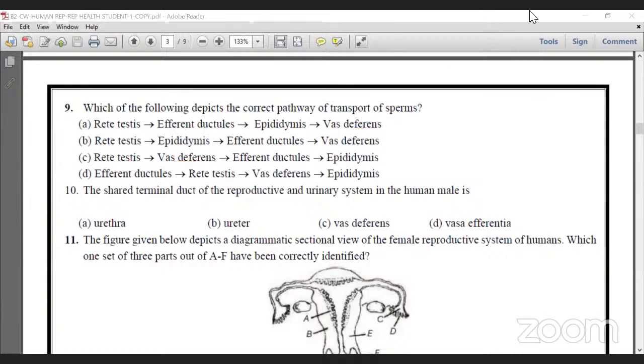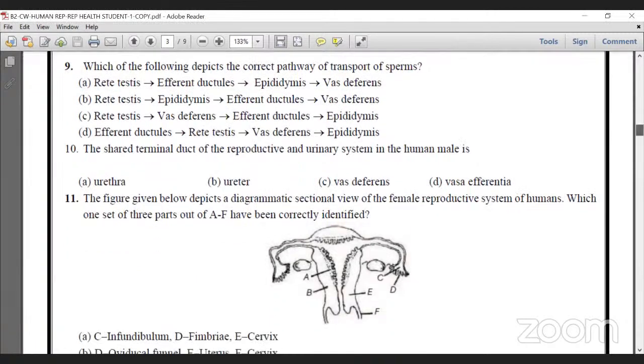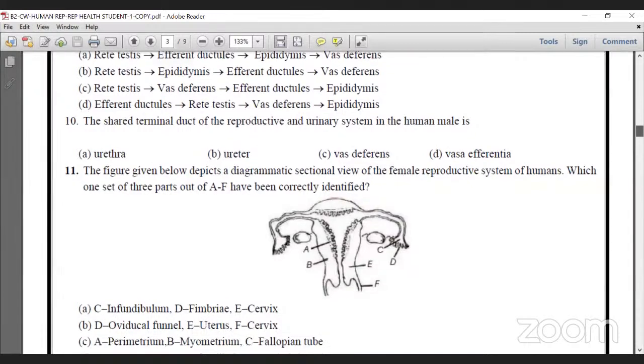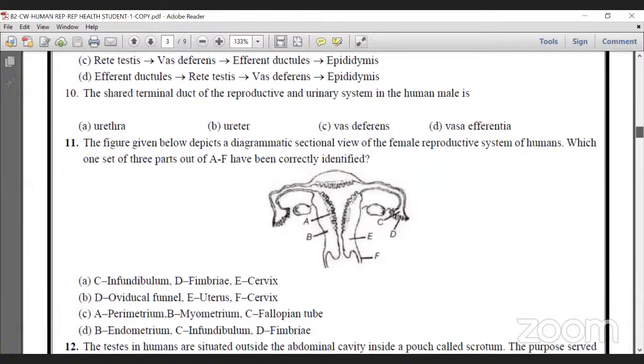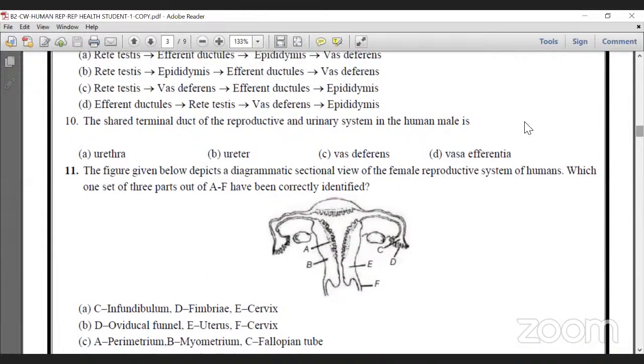Next, question number 10. Here one diagram is there, but the 10th question asks about the shared terminal duct of the reproductive and urinary system in the human male. The shared terminal duct means the common duct for the urinary and reproductive parts.